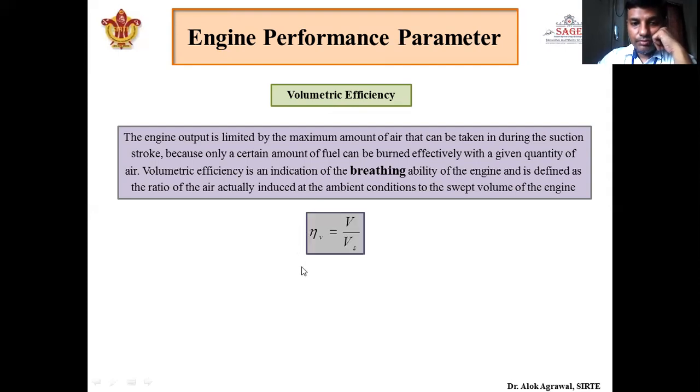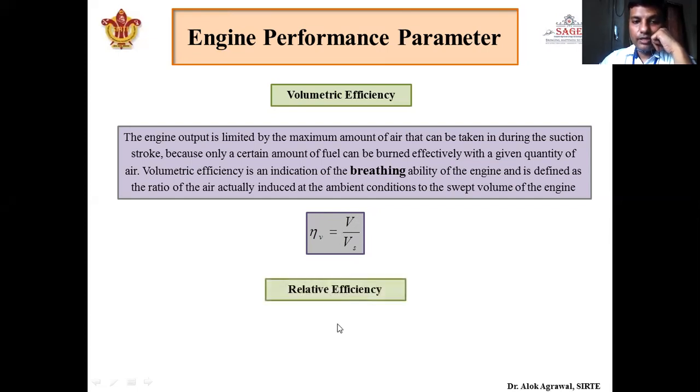Okay. So volumetric efficiency is the actual volume of air taken during the suction stroke to the maximum volume taken during the suction stroke, that is stroke volume. So the denominator is fixed. It depends upon the numerator. Volumetric efficiency will always be less than 1.